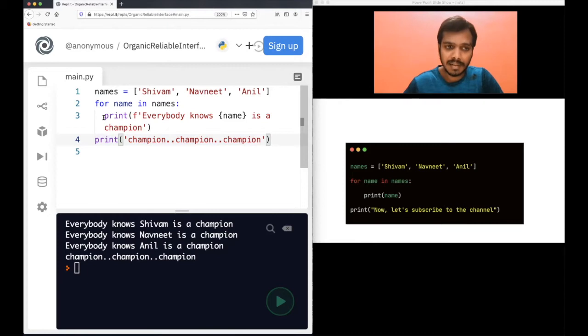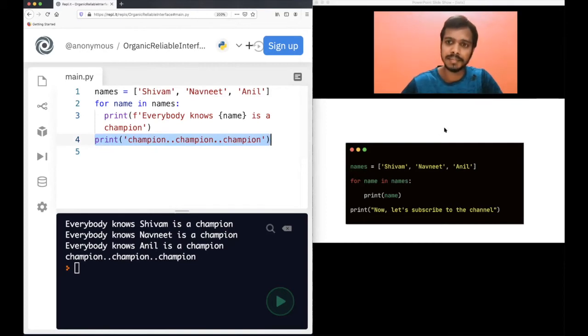So remember the importance of this space here. 2 spaces are here, right? I will explain in some time what these are and why they are very important. But if you have a for loop, whatever lines are followed by spaces, all these lines are part of the for loop. But this is not part of the for loop.